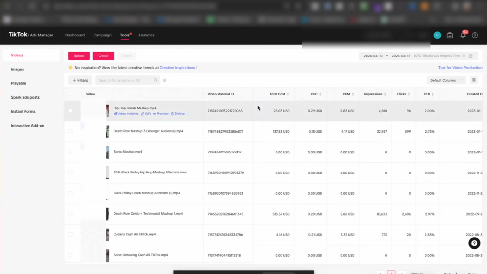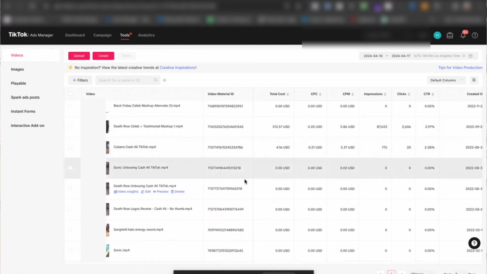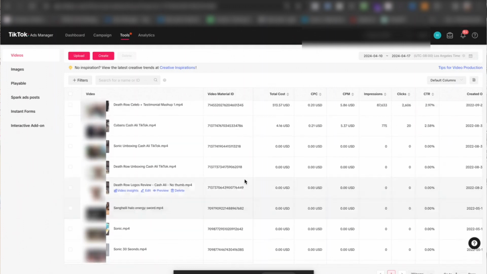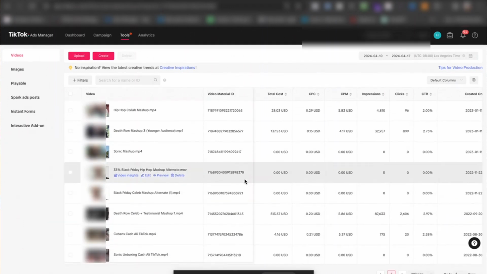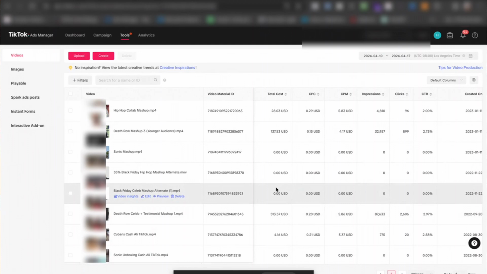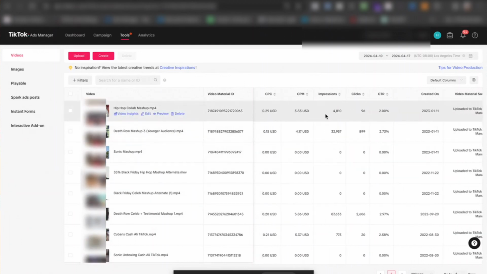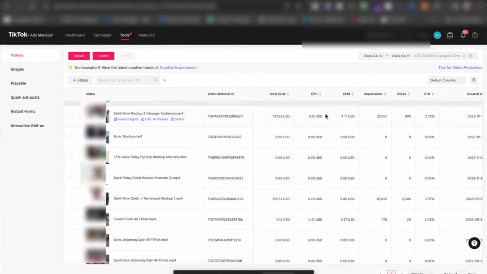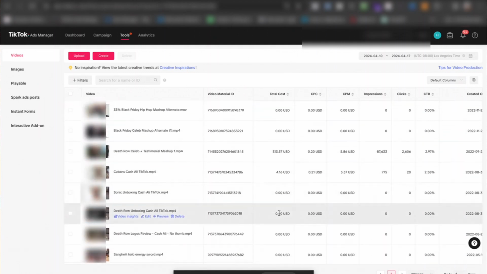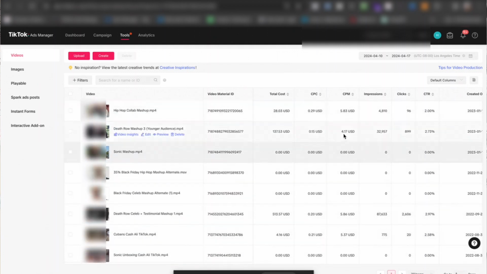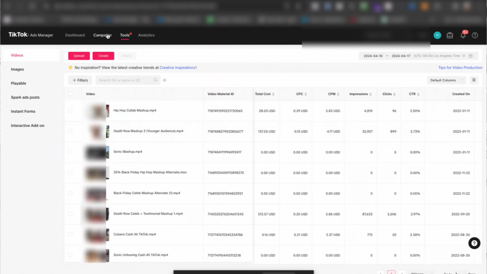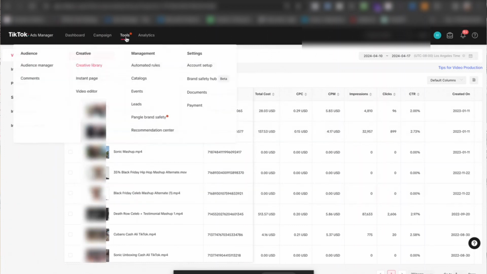So let's look at the creative library, because the creative is really going to be the key to success on TikTok, right? So looking at the creative library, you can see all the creative that you have in this specific account, right? As you can see in this one, these are all the creatives that we've had in this account. And you can see the stats that these creatives have generated, right? So you can see how much we spent on running this specific creative, and the cost per click, CPM, impressions, click-through rate, right? So it's important to know that you can go in here and see specific creative analytics, right?